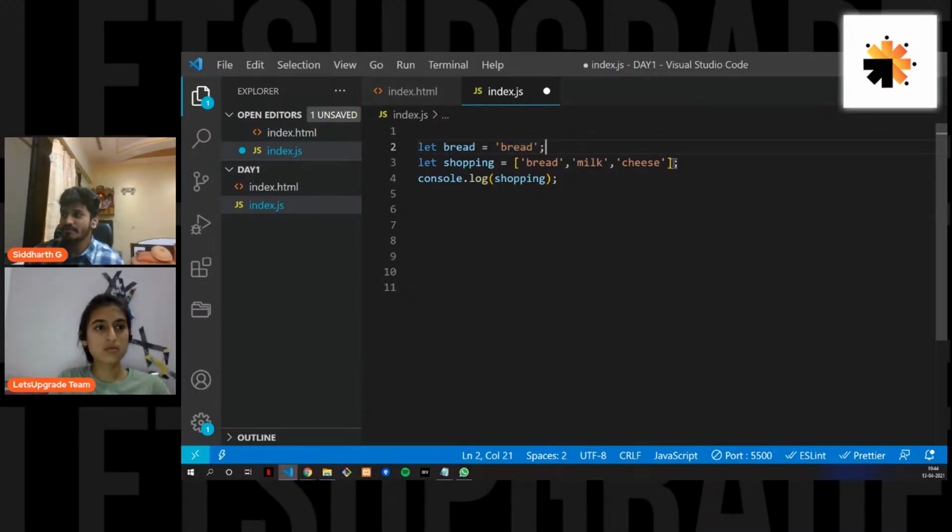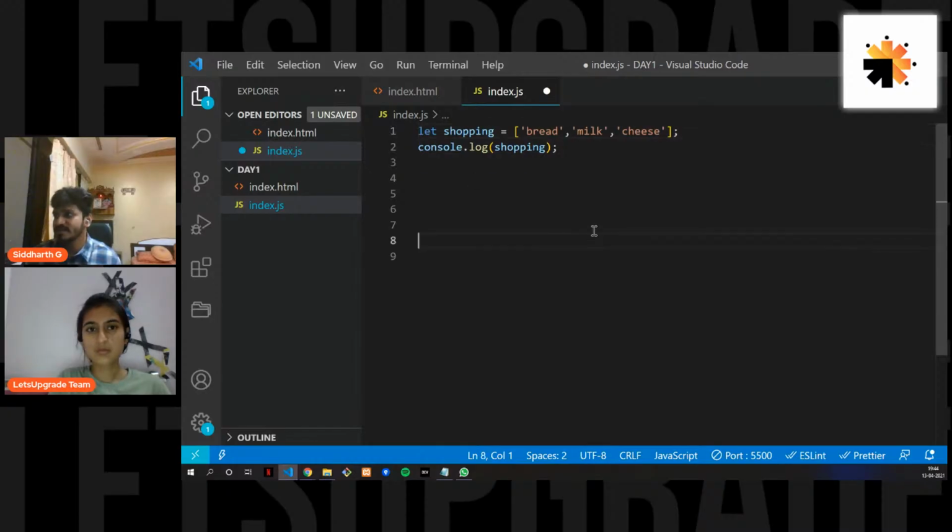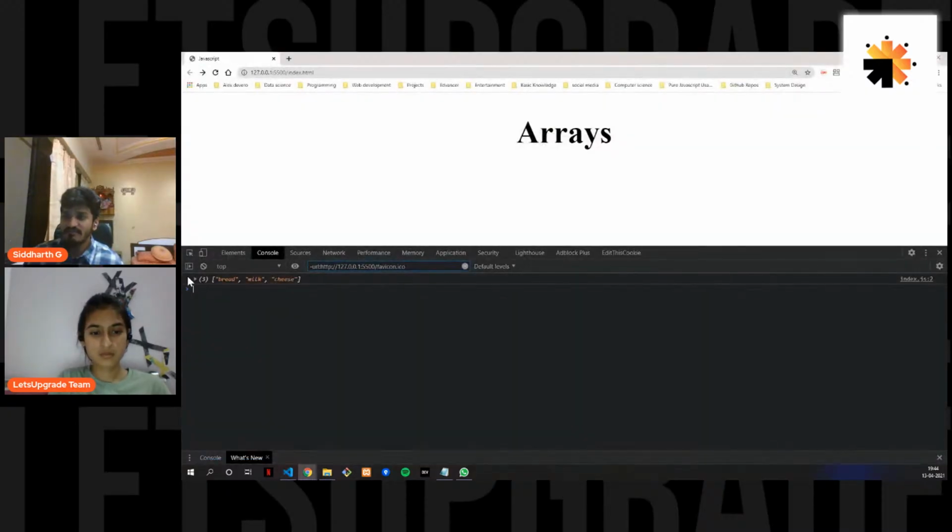You won't be typing let bread equals bread, let milk equals milk, and using those variables. So this is the sole purpose of why we use arrays. Now when we check our console, we get a list-like object, right? Why object? Because if you open this, you see there is a value bread attached to a key. If you have any previous programming language experience, you know what an object looks like. It is a key-value pair. So an array is an object-like list.